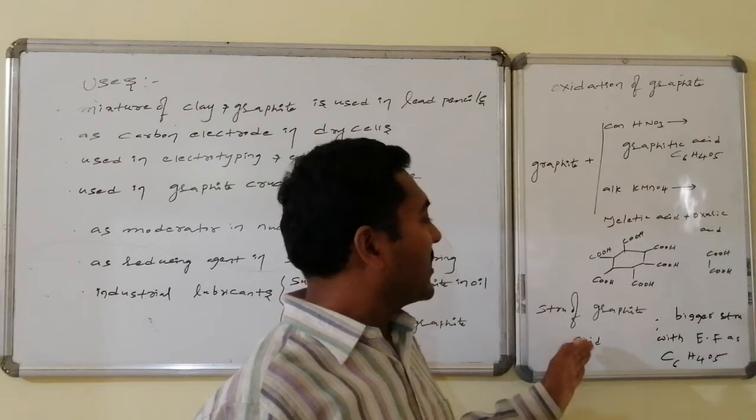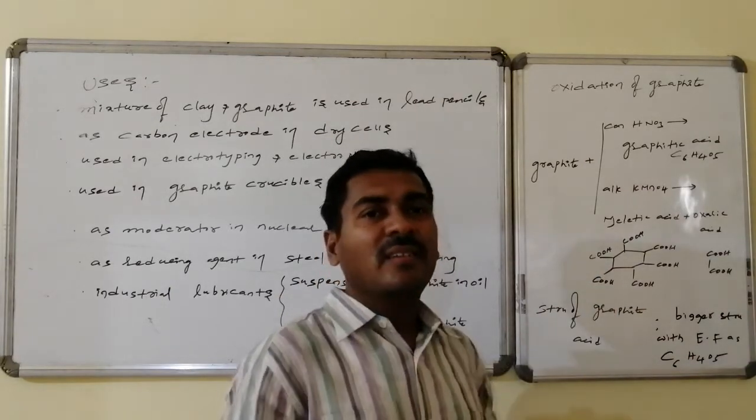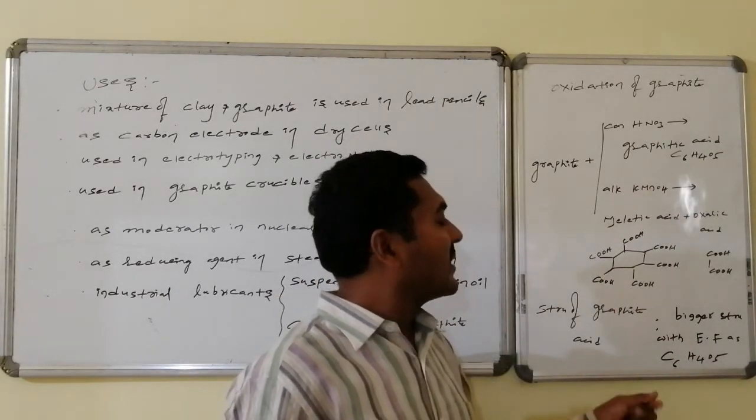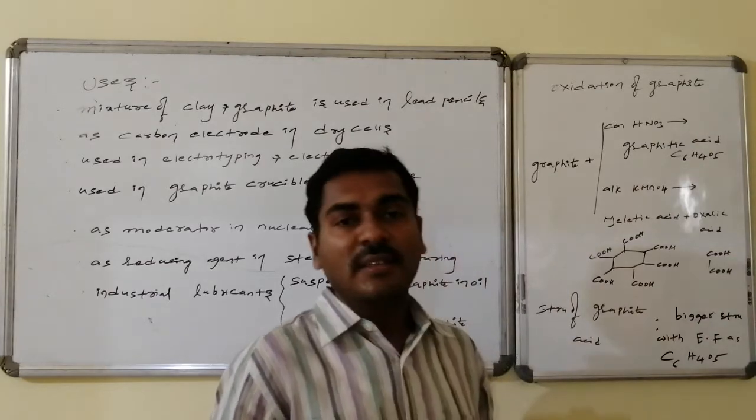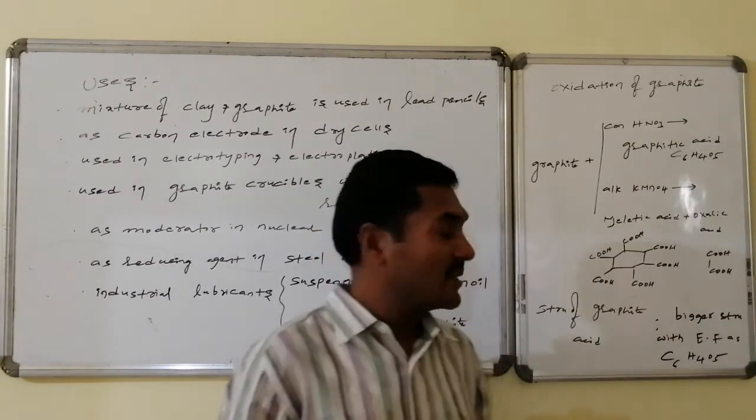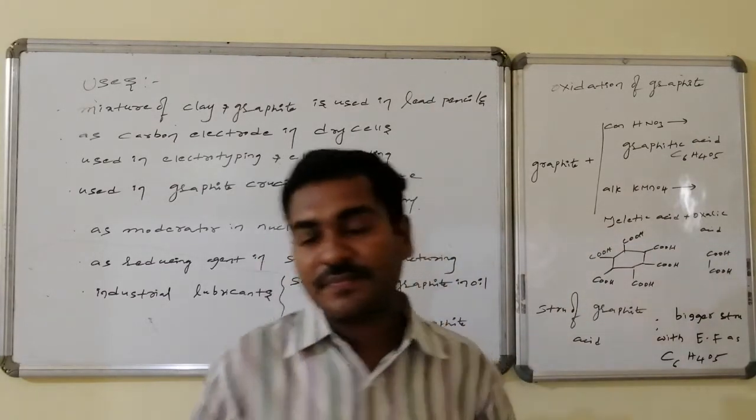The structure of graphitic acid is a bigger structure, where one layer consists of carbon, hydrogen, and oxygen as C6H5 as well as C6H4O5.